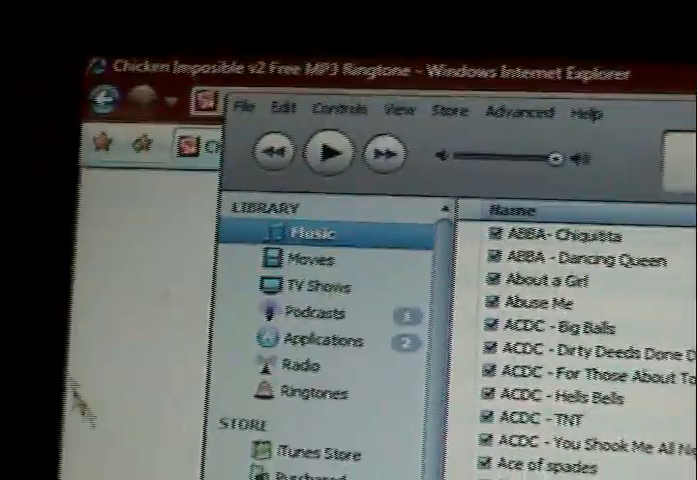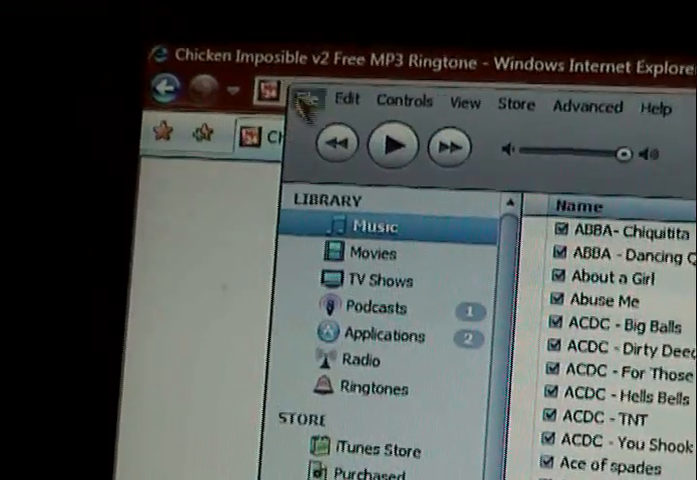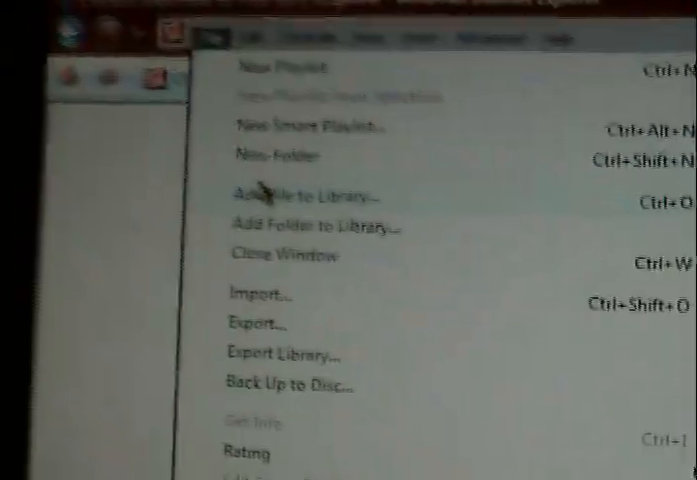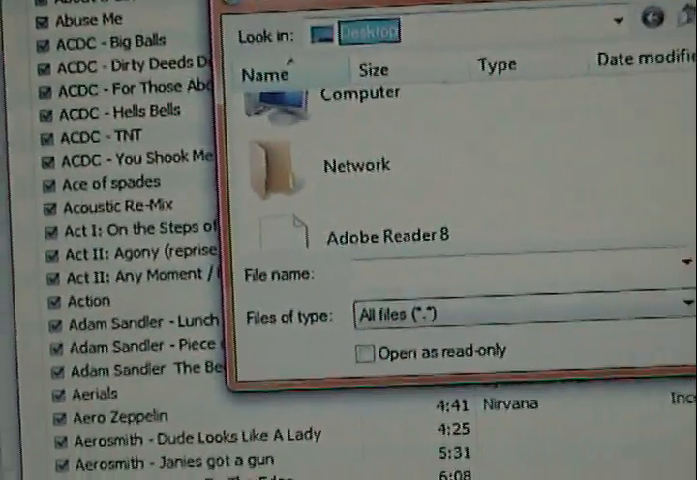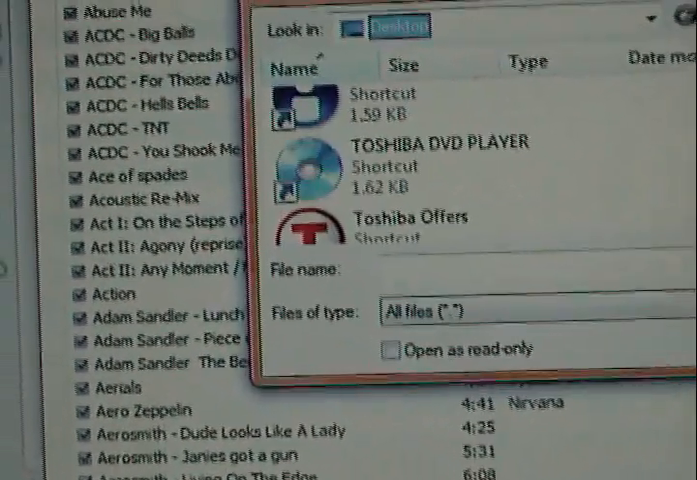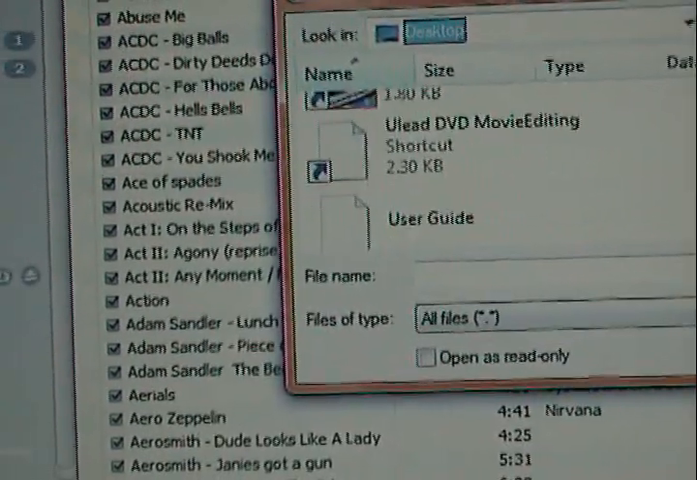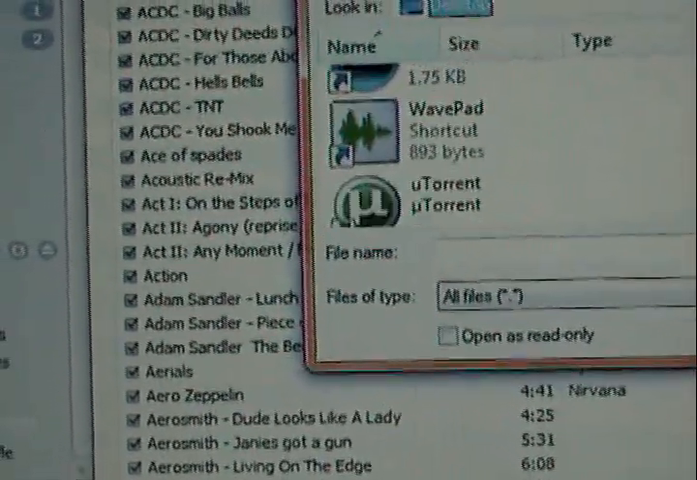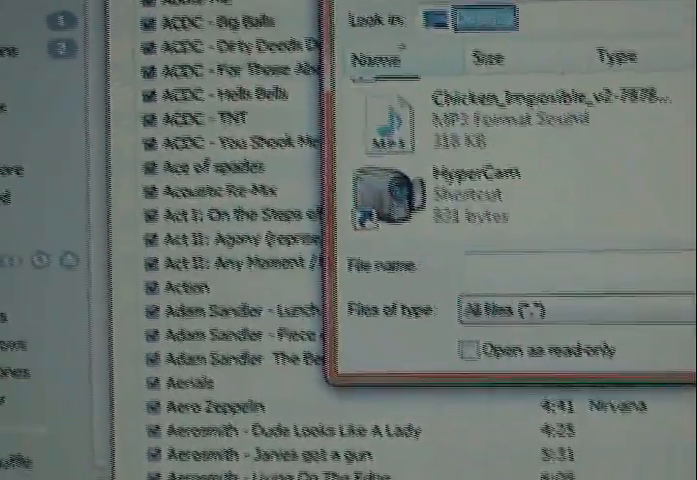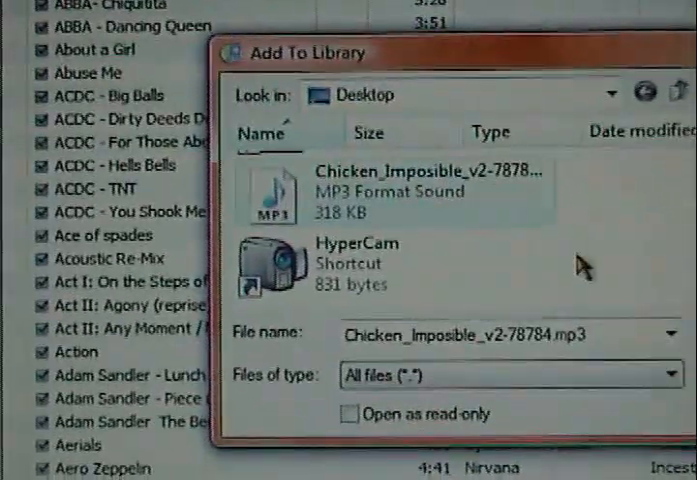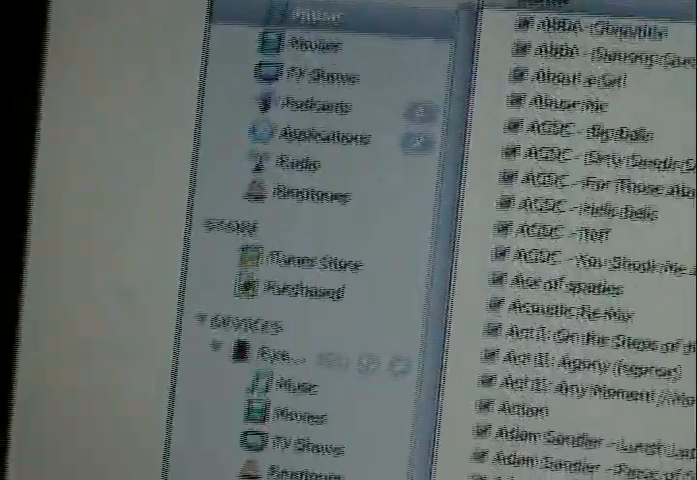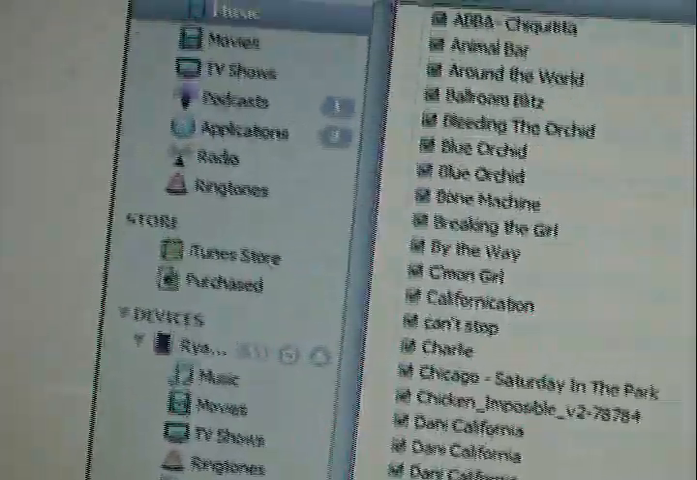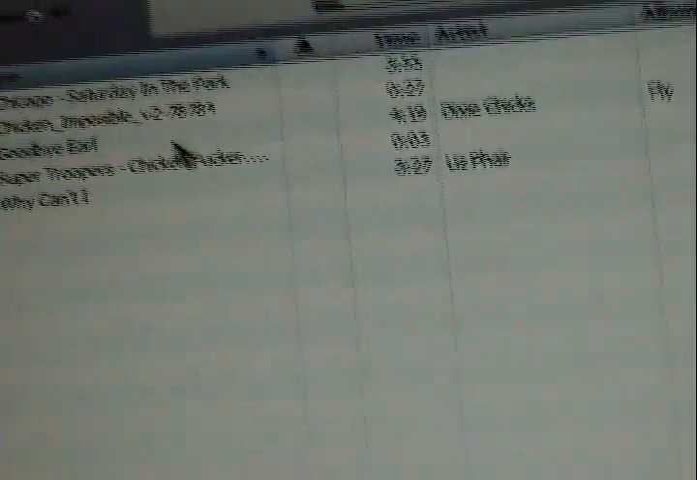Go to iTunes, go up to File, add file to Library, go to Desktop, and find the file you just downloaded. It doesn't have to be on the desktop, save it anywhere, just go to where you saved it. There it is. So click on it, open. Now search chicken or whatever it's called, and there it is, right there in iTunes.